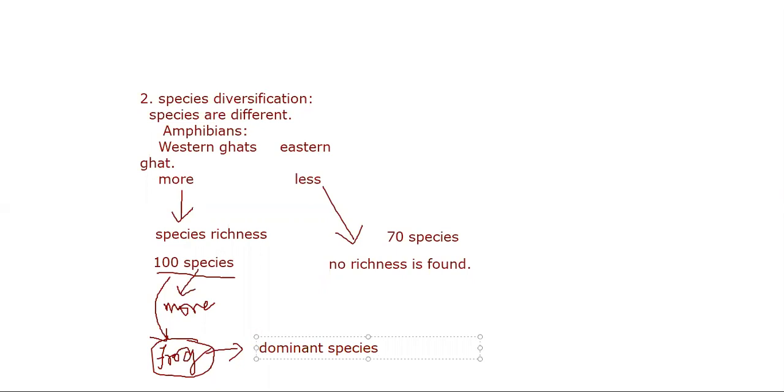So an ecosystem with individuals from taxonomically unrelated species is more diverse, right? This creates a lot of different species, and this is the species richness which we find in our India. So this is what we call species diversification.